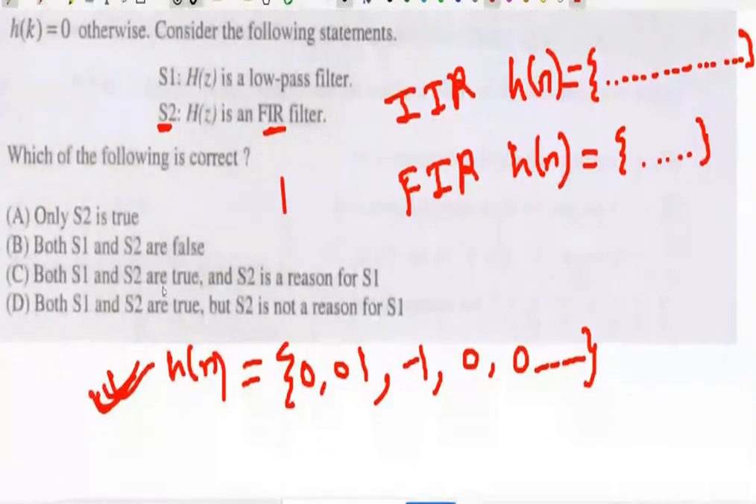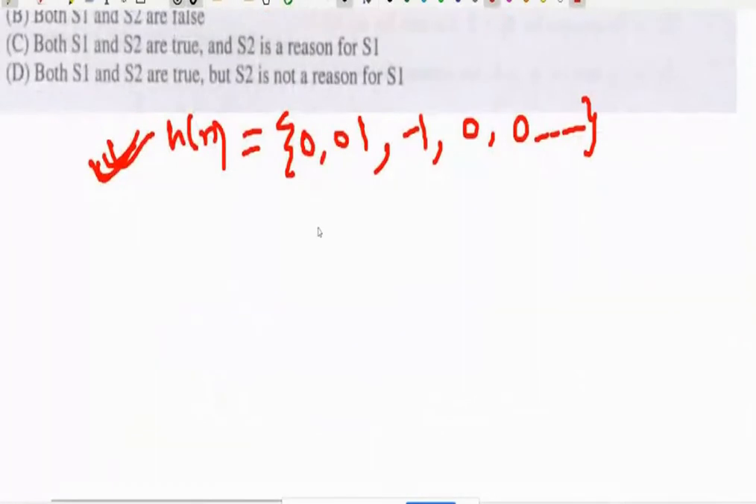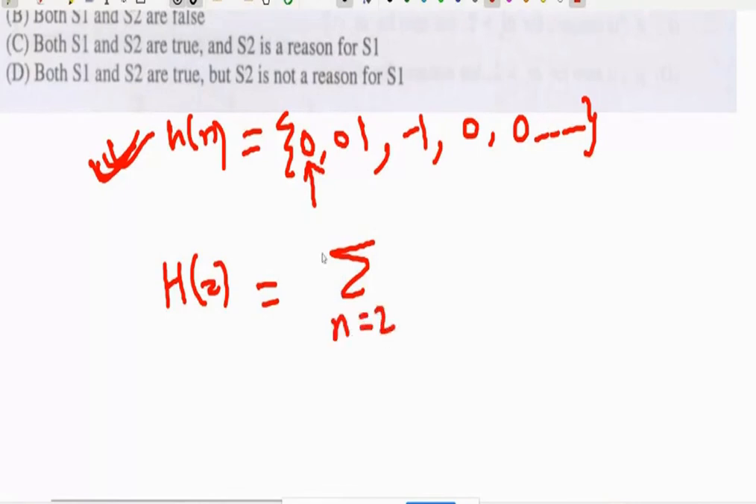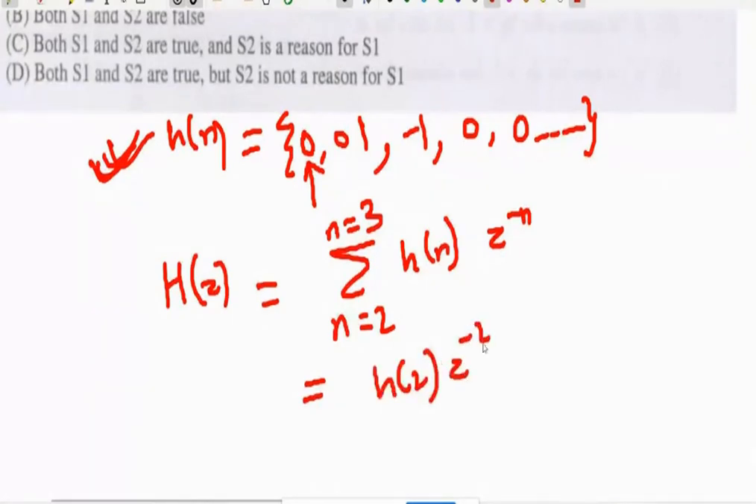Okay. So what is my h of n? This is my h of n. Okay. So if I use definition of Z transform, so H of z will be summation n equal to minus infinity to infinity, but my signal is present from n equal to 2 to n equal to 3. So n equal to 2 up to n equal to 3. At all other places h of n is 0. So h of n into z raised to minus n. So substitute n value as 2, so that becomes h of 2 z raised to minus 2 plus h of 3 z raised to minus 3.